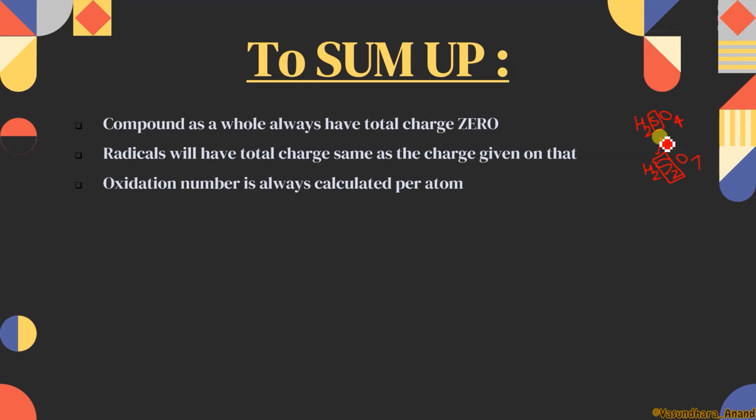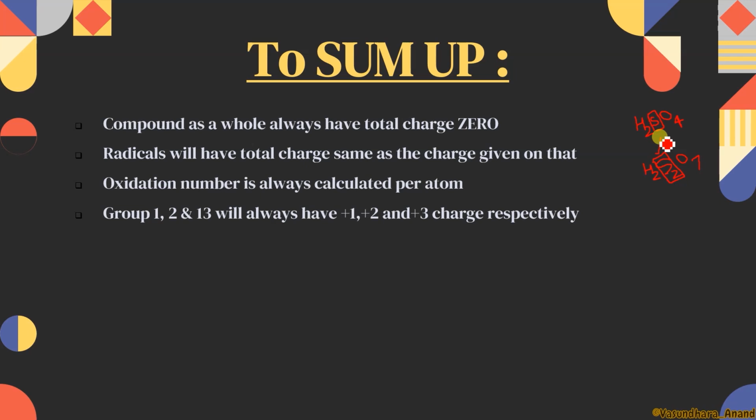Okay, first thing: oxidation number should be calculated per atom. Second thing I told you, it should always be calculated for the central atom. और आपके काम को आसान किया जा सकता है. That means your questions can be made easy by underlining. Suppose I have given a question and I underline the element and tell you to find the oxidation number of this underlined element. Then your work will be easy, as you don't have to decide which one is the central atom. But in general, I will not give it to you in the paper like this. I will not underline the element. You only have to decide which one is the central atom and for which element you have to find the oxidation number. Got it? Okay, let's move to the next point.